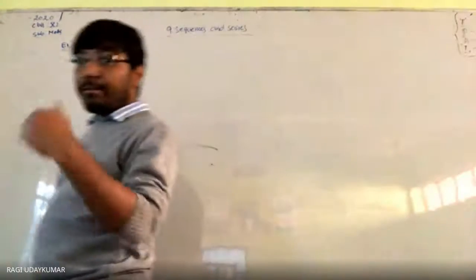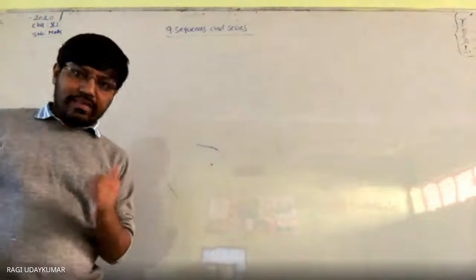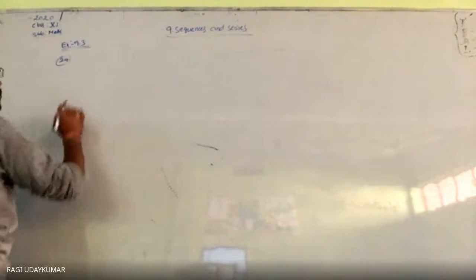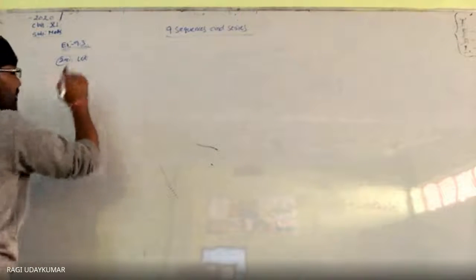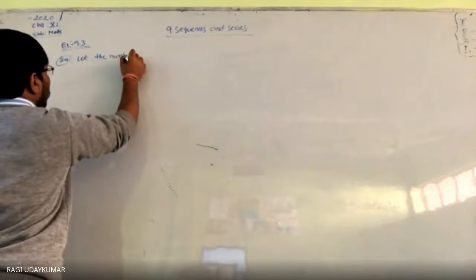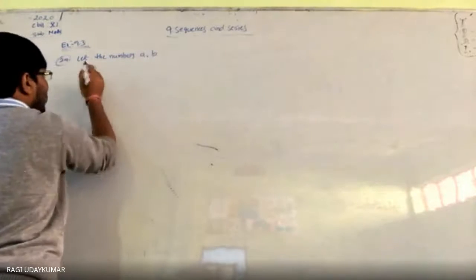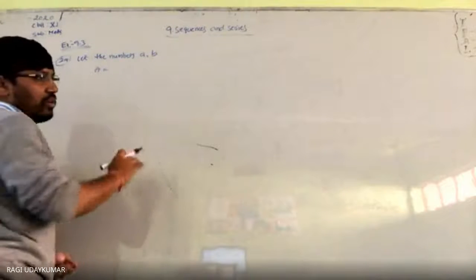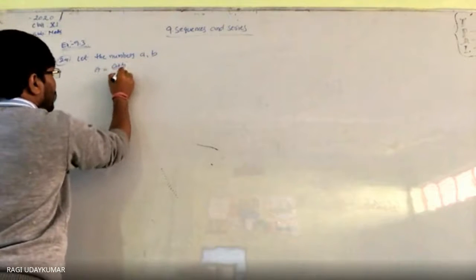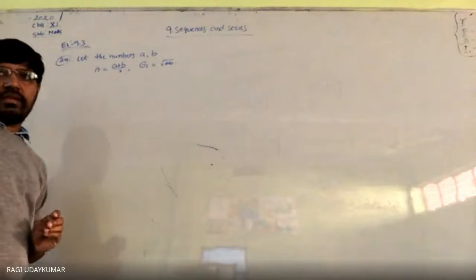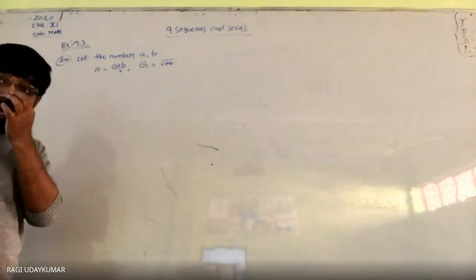Instead of the numbers, here it is given to use the variables A and G. So let the two numbers be a comma b, and it is given that their arithmetic mean A is equals to a plus b by 2, and geometric mean G is equals to under root of ab. This is the given thing. So from this you need to find out a and b.